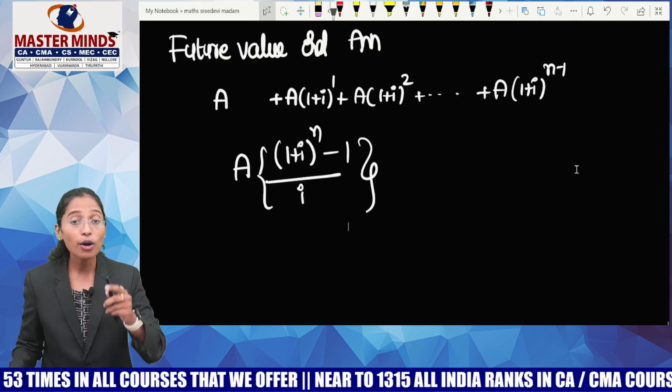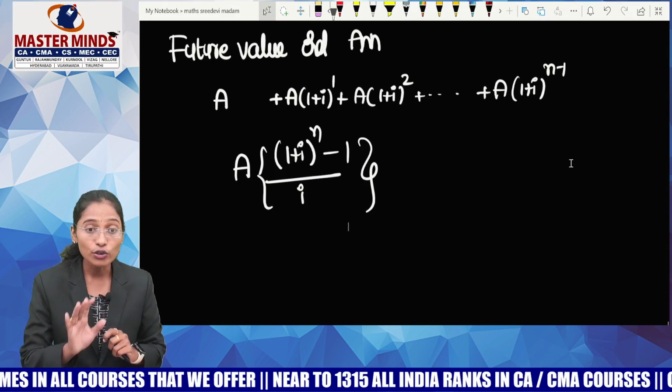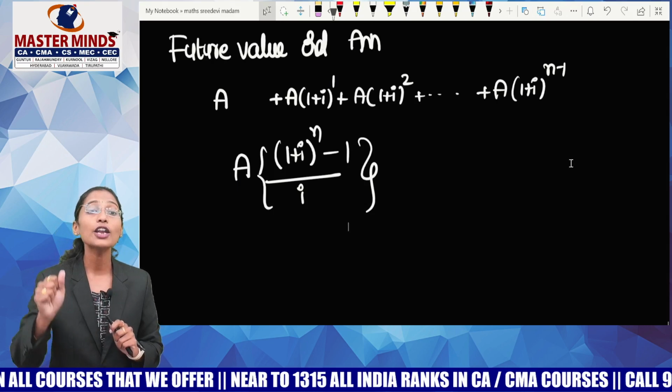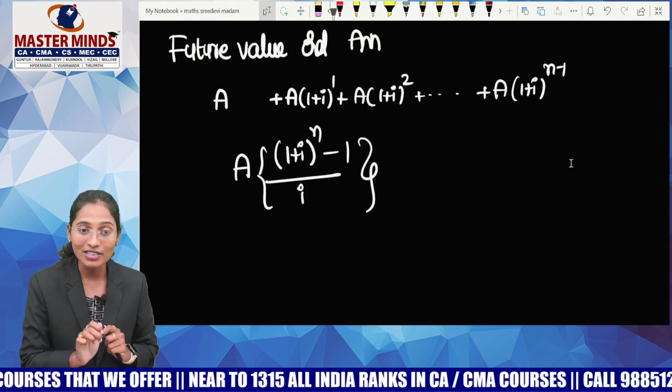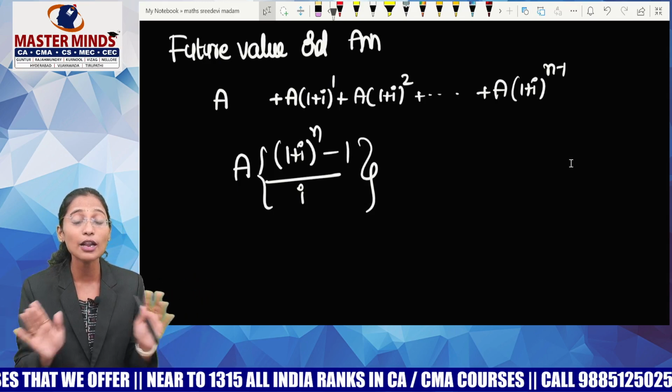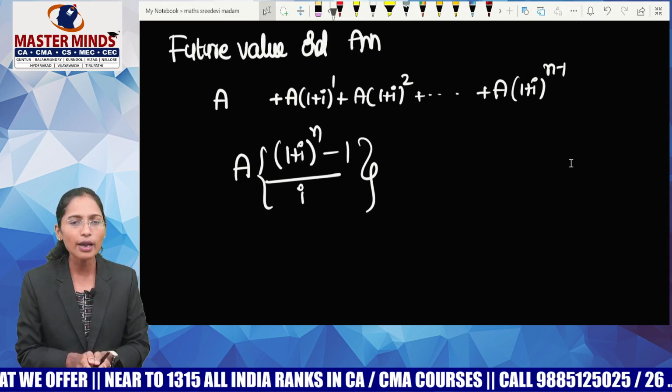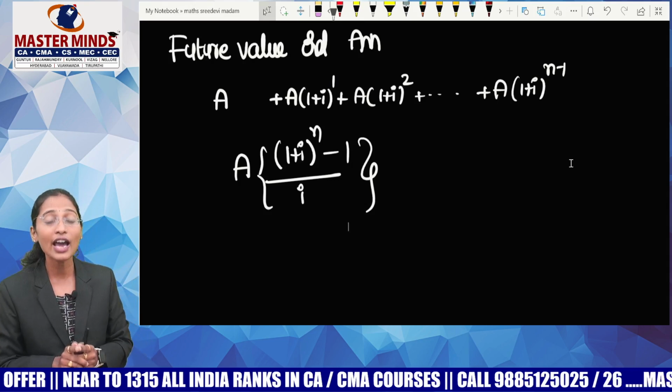But in the formula you are getting n. So you should not worry about n. N represents the number of payments or receipts. Here n doesn't represent the number of years. People are always worried about this n in annuity.